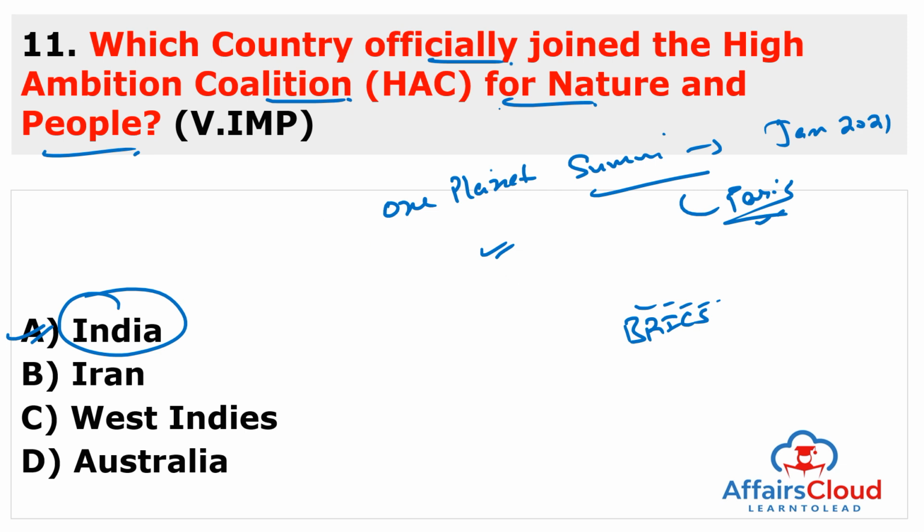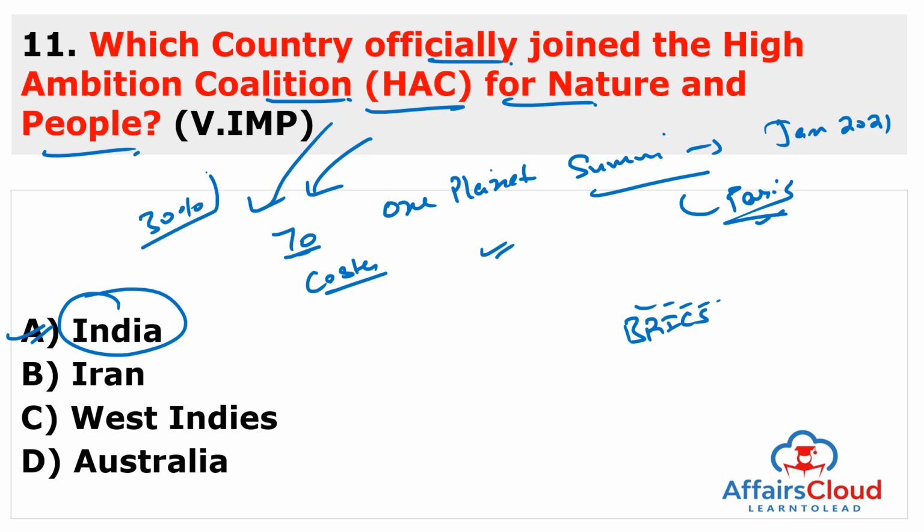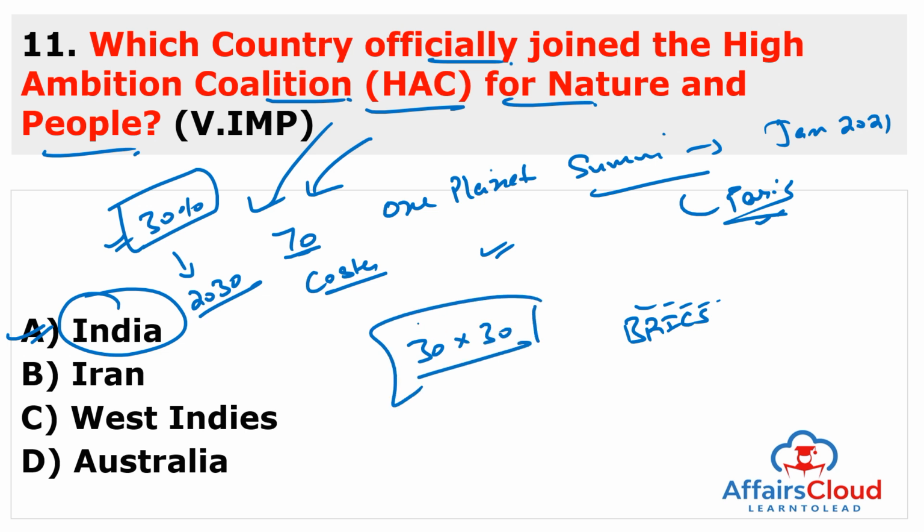And this HAC is a group of 70 countries co-chaired by Costa Rica and France and by the United Kingdom as the ocean co-chair. And it encourages the adoption of a global deal to protect at least 30% of the world's land. So the main concern is just to protect 30% of the world's land and ocean by the year 2030. That's why it is known as 30 into 30. It means we have to conserve, we have to protect 30% land and ocean by the year 2030. So that's why it is known as the 30 into 30 agenda.